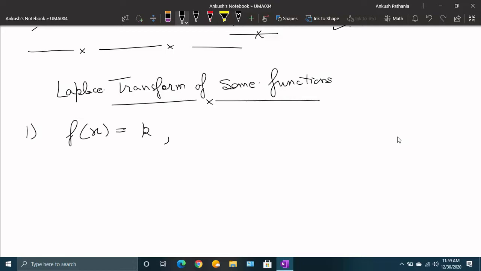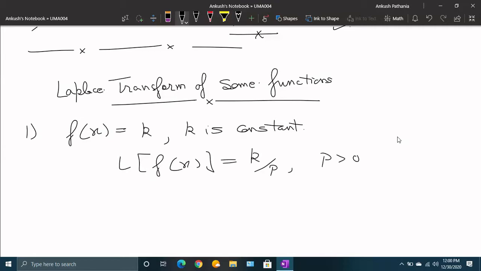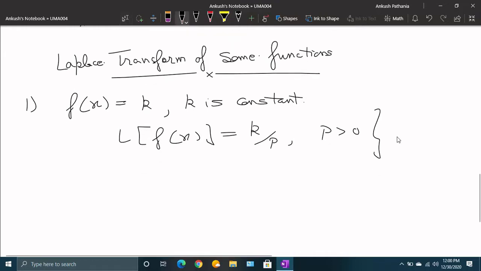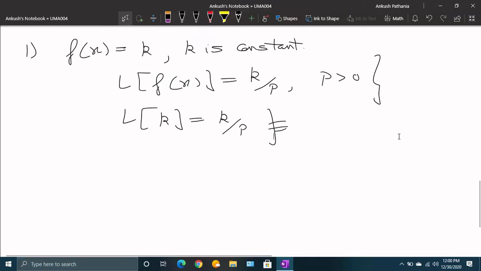So say you have a constant function, where k is a constant. In that case, if I find the Laplace of f(x), it comes out to be k upon p, where p is greater than 0. So this is the formula for the Laplace of a function f(x) that is constant: the Laplace of a constant function is equal to k upon p. This is the first formula. Now let us derive this formula and see how things are working here.